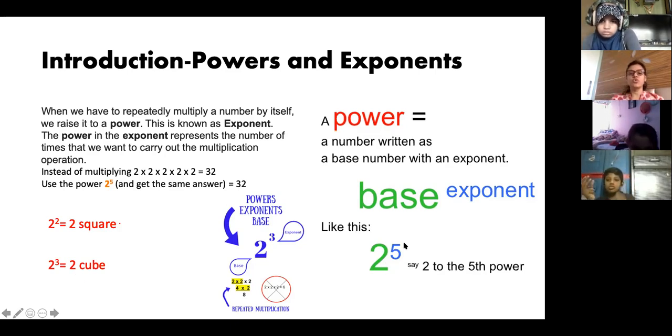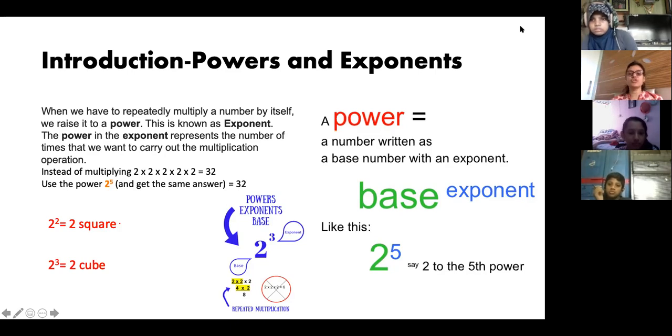Yes, this is multiplication, and 2 plus 2 plus 2 plus 2 plus 2 you can also write in the form of multiplication. It is 2 into 5. Correct?